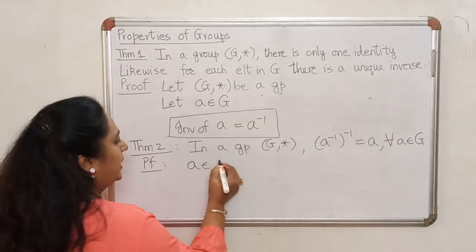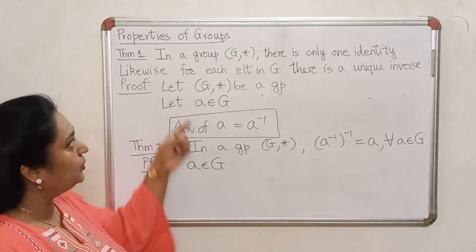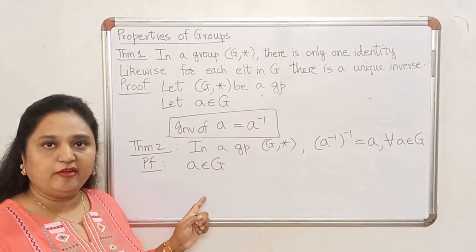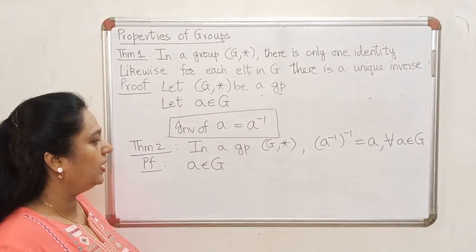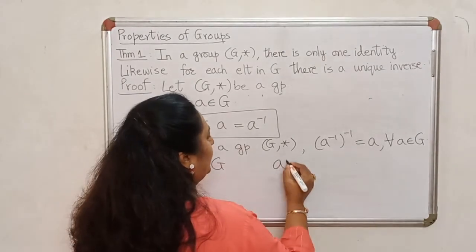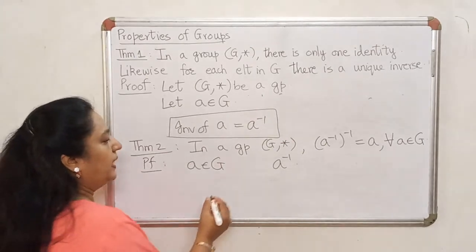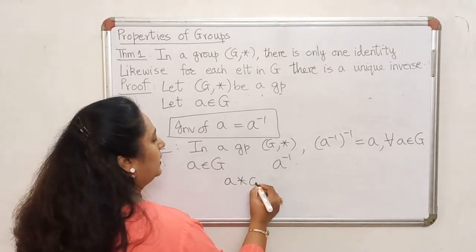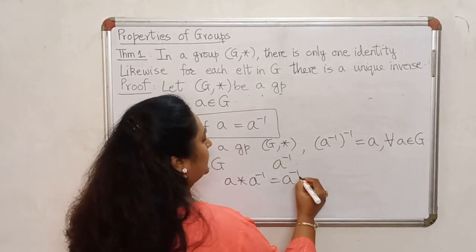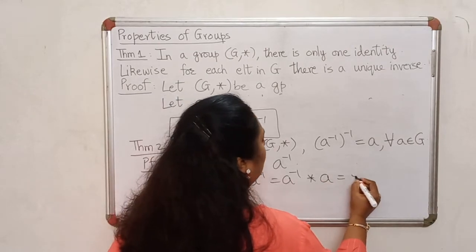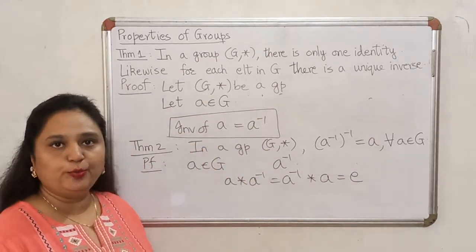Take any element A in G. By the above theorem, I know that it will have a unique inverse, and we are going to denote the inverse of A by A raised to minus 1. Then I know that an element times its inverse should give me the identity of the group.